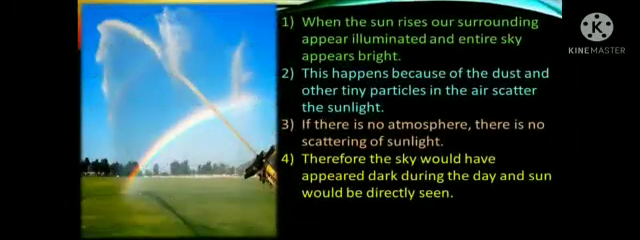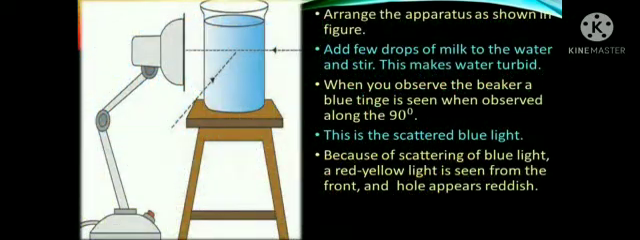When the sun rises, our surrounding appears illuminated and the entire sky appears bright. This happens because the dust and other tiny particles in the air scatter the sunlight. If there is no atmosphere, there is no scattering of light. Therefore, the sky would have appeared dark during the day.